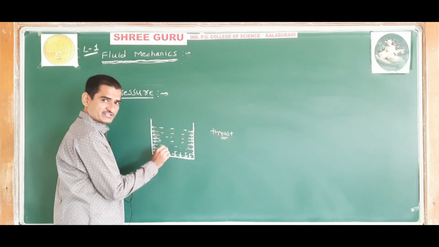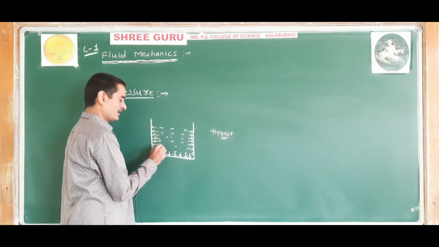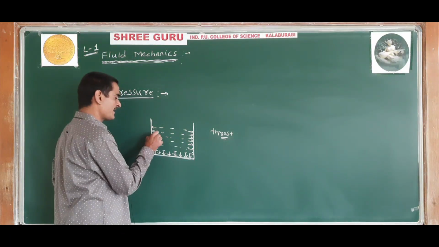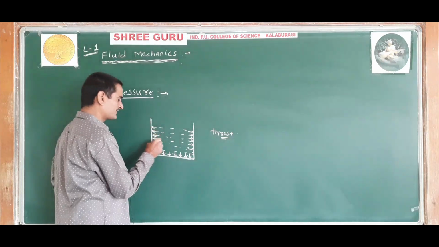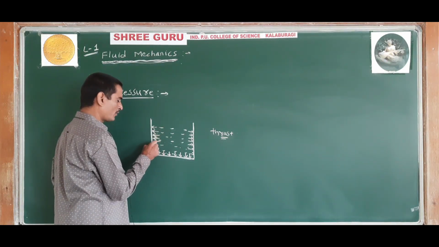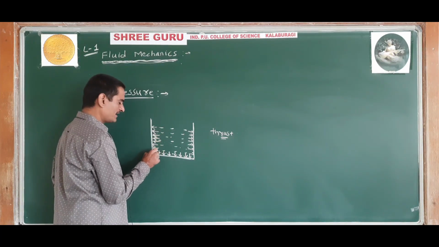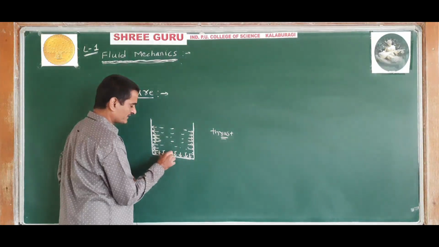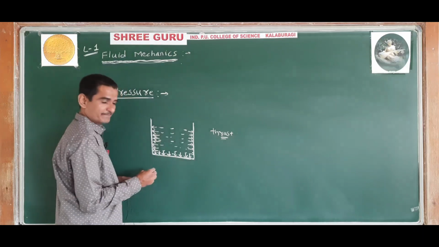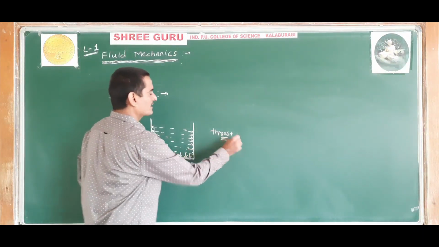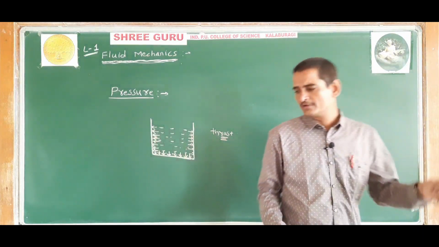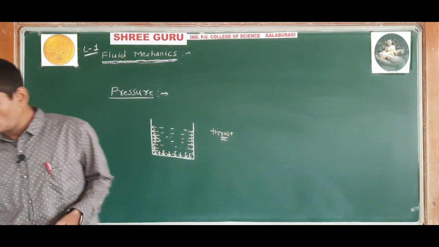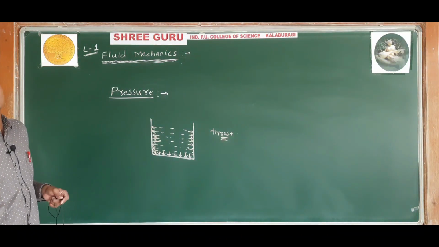The liquid at rest exerts a force on the surface of the container, and this force is perpendicular to the surface. This force we call thrust. That is the normal force exerted by the liquid at rest.